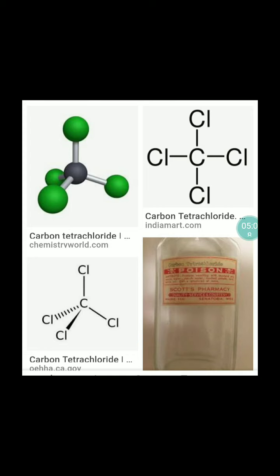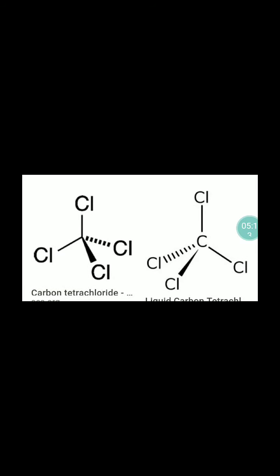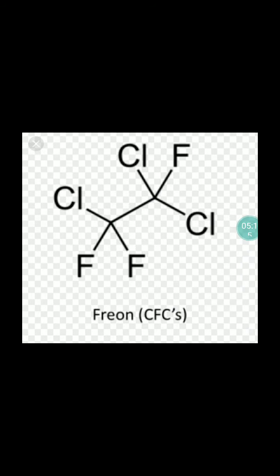And next one, after carbon tetrachloride, is freon. So freon is CF2Cl3, means the structure is C, Cl, F, F, then again C, Cl, Cl and F. Freons are organic compounds of chlorine and fluorine.